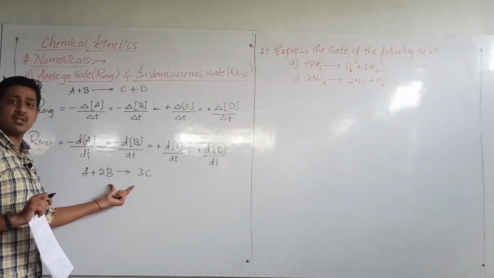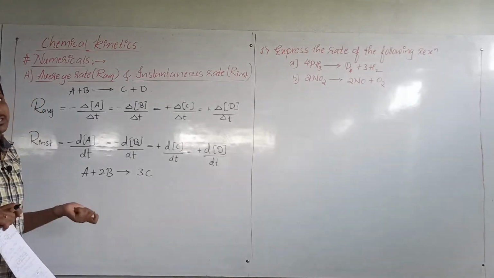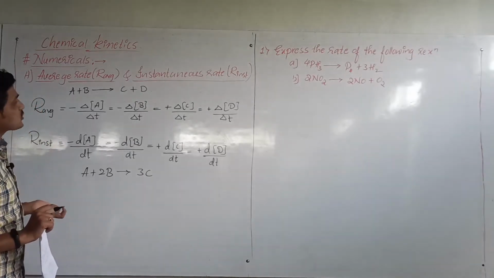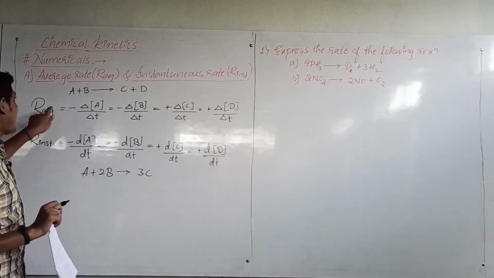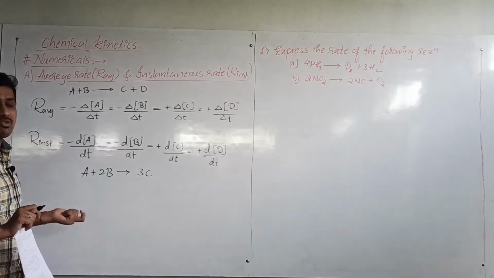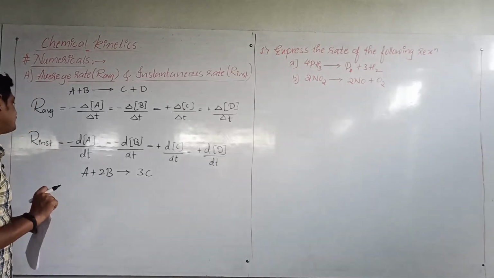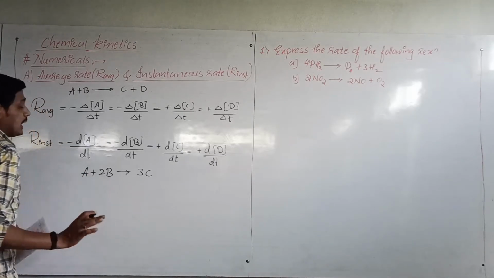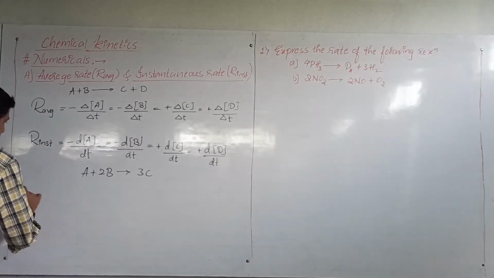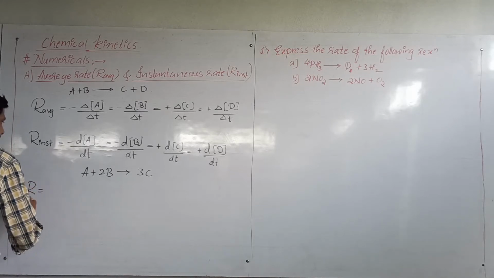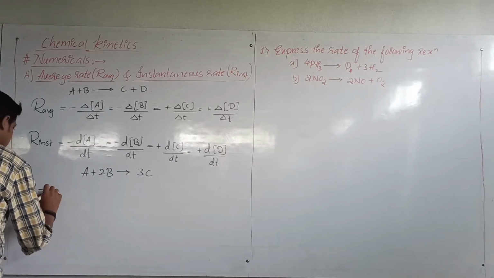Unlike the earlier one, this reaction is different. So when a reaction is like this, how do we write the uniform rate of a reaction? One thing to consider is that unless it is mentioned in the question to calculate the average rate of reaction, most of the time we will express the rate of a reaction in terms of instantaneous rate of reaction. Now for this reaction, to get a uniform rate of reaction is very important. So how do we write it? First I'll write, then you'll understand.